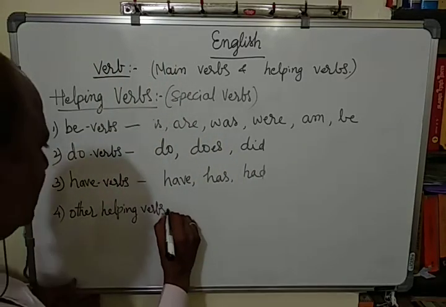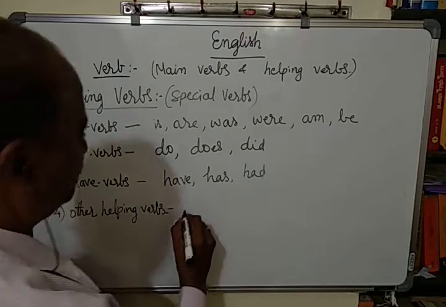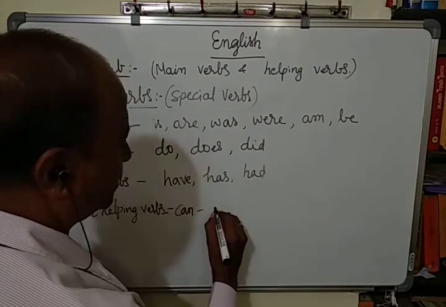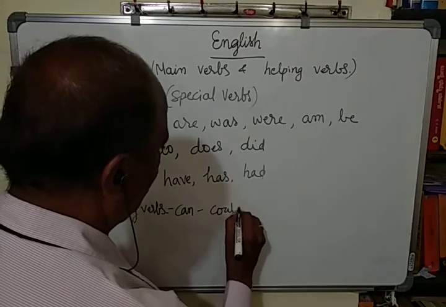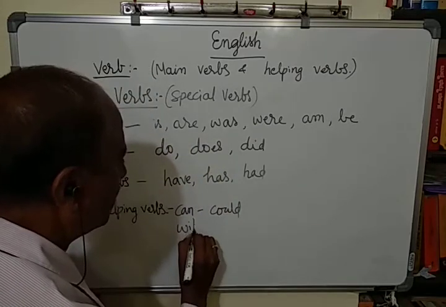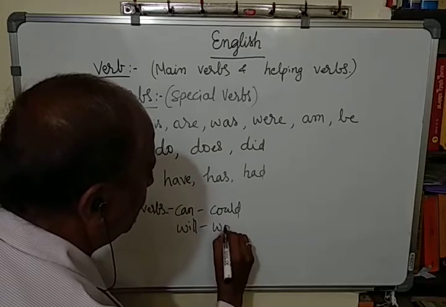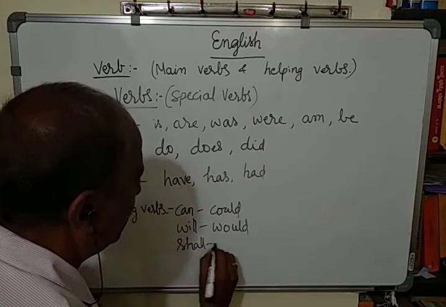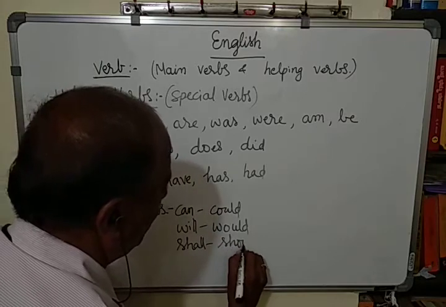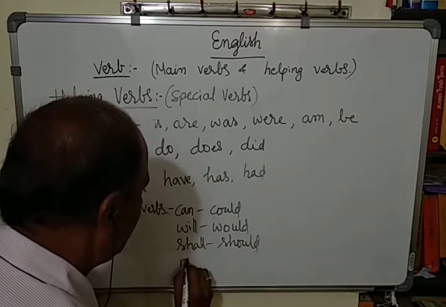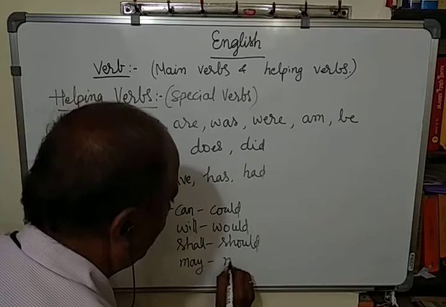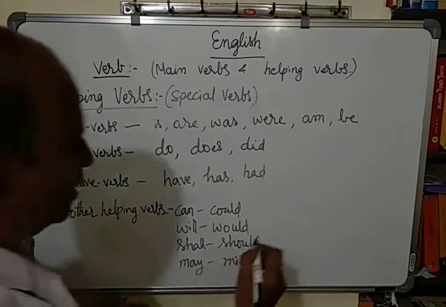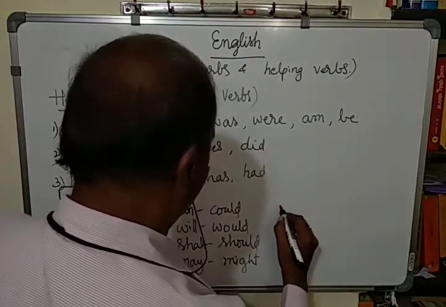And the other helping verbs are can and its past form could, will and its past form would, shall, should, may, might. In addition to these, there are some other helping verbs also.